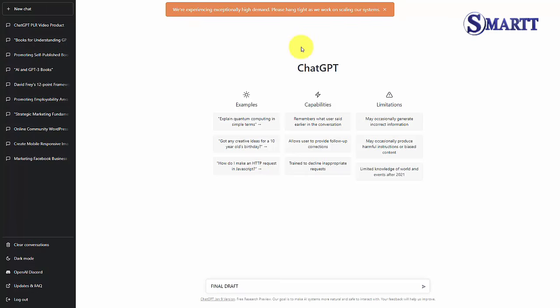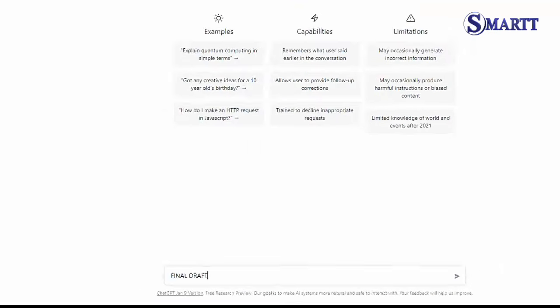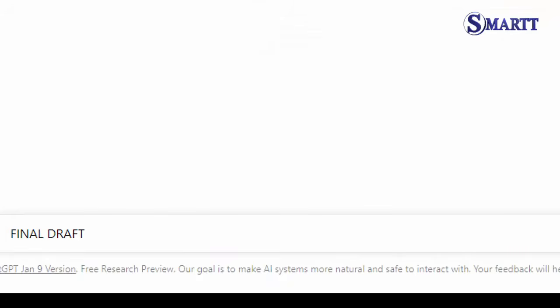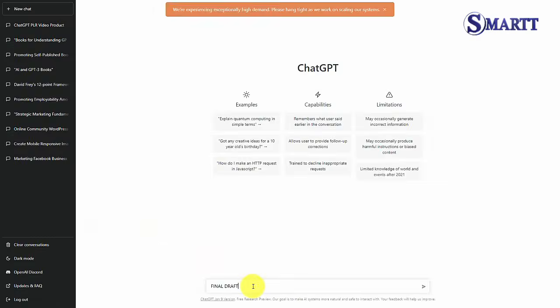And since we are going to use one conversation thread in order to produce a final document, we're going to undertake this process and we're going to use the words final draft whenever we can to indicate that when we want ChatGPT to go back and to get information to produce a final document, we want to produce information from this individual chat with these words as we have written them. So we are writing these words as a signal when we can, and we will do that throughout the production of this document.